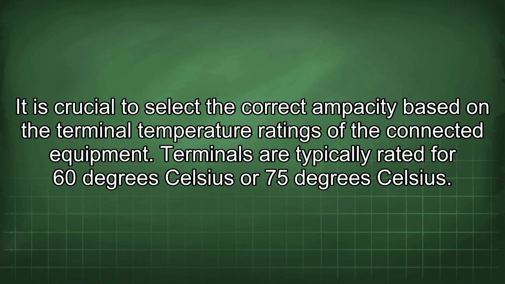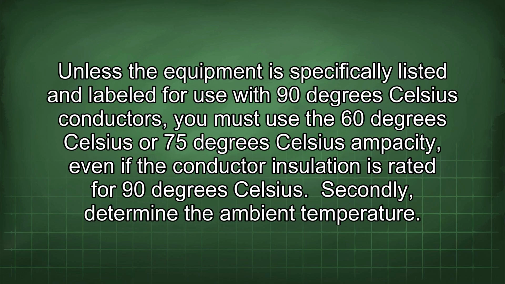It is crucial to select the correct ampacity based on the terminal temperature ratings of the connected equipment. Terminals are typically rated for 60 degrees Celsius or 75 degrees Celsius. Unless the equipment is specifically listed and labeled for use with 90 degrees Celsius conductors, you must use the 60 degrees Celsius or 75 degrees Celsius ampacity, even if the conductor insulation is rated for 90 degrees Celsius.